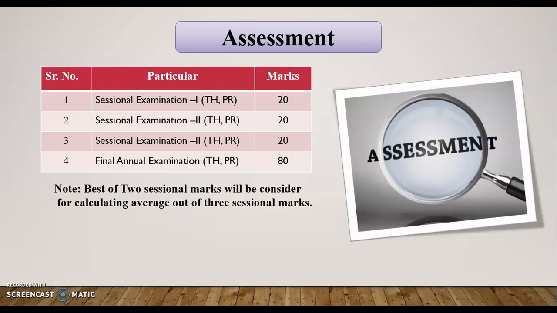In the examination assessment, there are three internal sessionals for theory as well as practical. The internal sessional is about 20 marks. The first sessional, second sessional, and third sessional. The best of two sessional marks will be considered for calculating the average, and the final annual examination is 80 marks. As I said earlier, the cumulative 100 marks are carried for each subject.